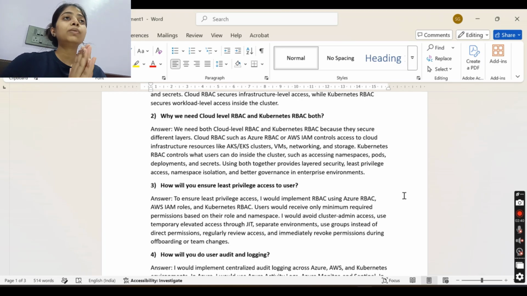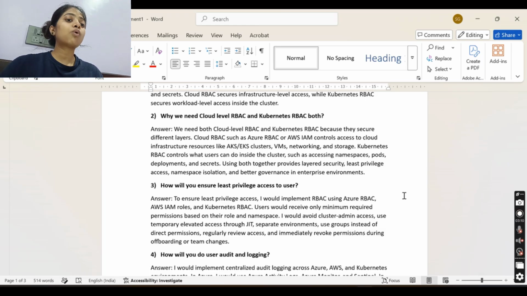So that is one best thing: limiting the access through role-based access control instead of managing access for each individual, which becomes very difficult. That's why, to ensure least privilege, I would implement RBAC using Azure RBAC, AWS IAM or Kubernetes RBAC. So you avoid the mistakes. Users would receive only the minimum required permission based on their role and namespace.